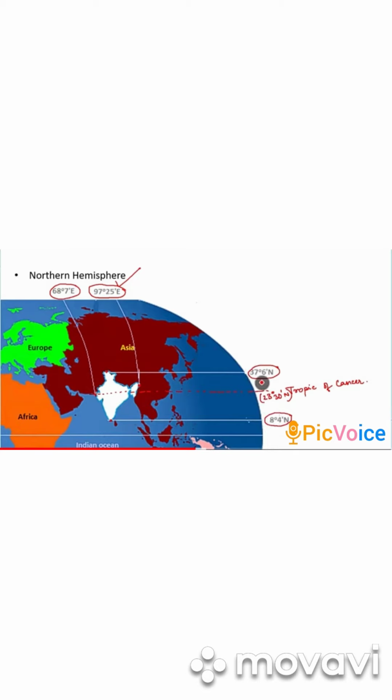The Tropic of Cancer divides the country into almost 2 equal parts, and it is the main latitude of India. So now we can locate India on the world map easily.